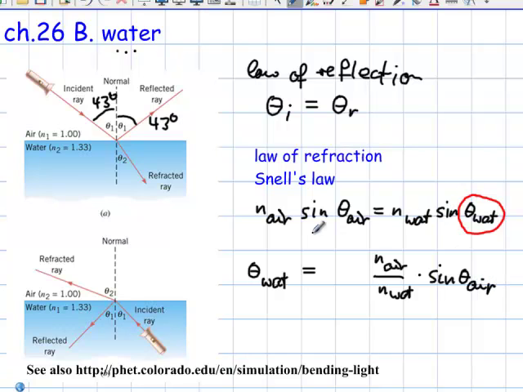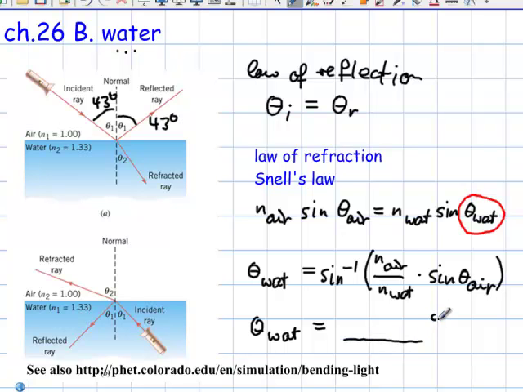What I did is I divided by the index of refraction over here, and then now I have to take the inverse sine of this whole thing, and I have to put parentheses around all of this because it's all inside the inverse sine, and then it's pretty much plugging in numbers.